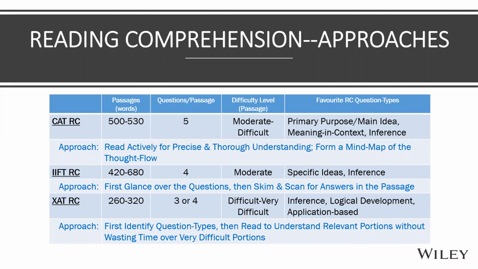I've just given a range from last year, but it's around that much. It can go up to 550. So 5 passages. As we saw this time, there will probably be 4, right? The difficulty level of the passage, that means of the subject matter and the ideas being conveyed, is moderate to difficult. CAT 2019, again, was moderate to difficult.